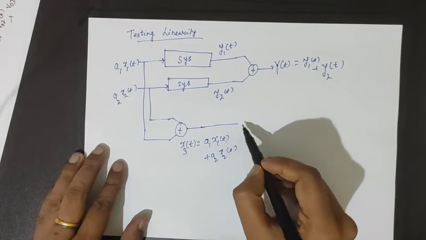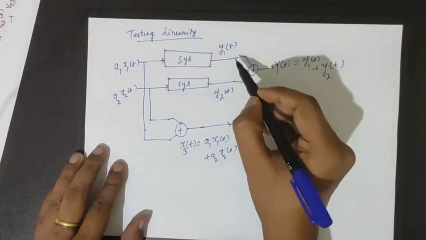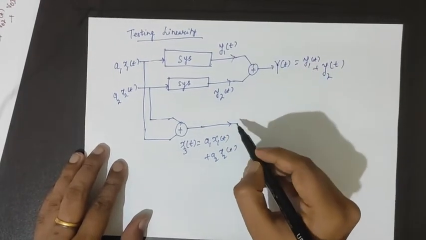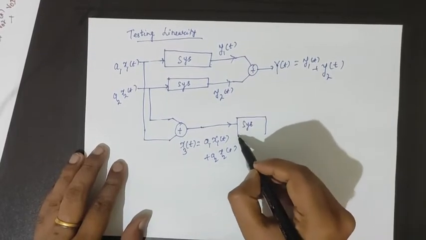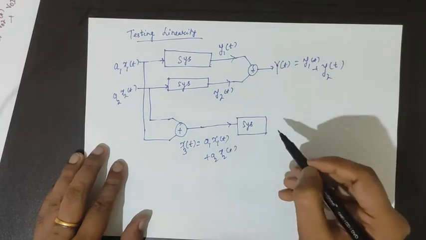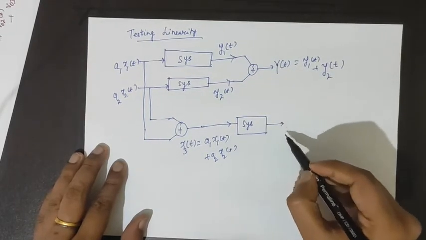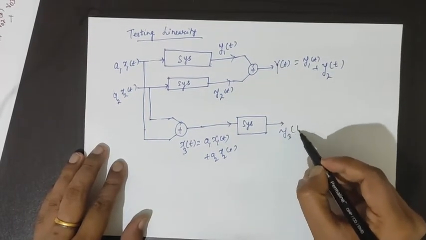Now applying this signal to the same system that we have taken above, to obtain an output y3 of t.